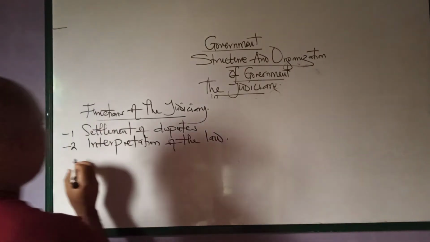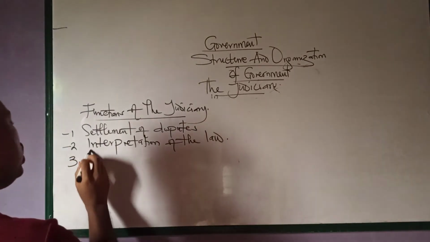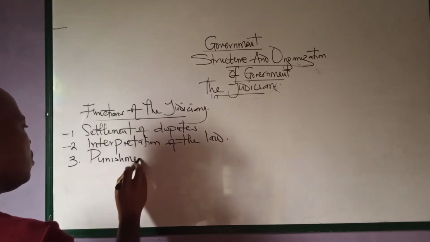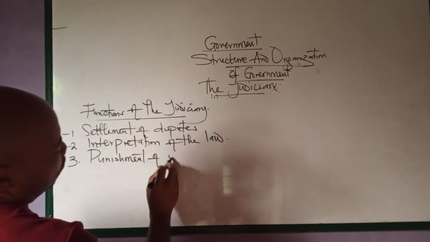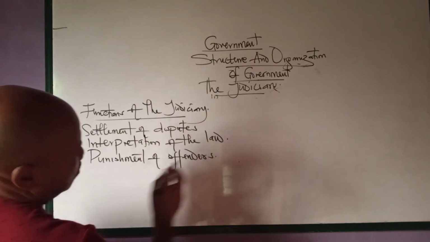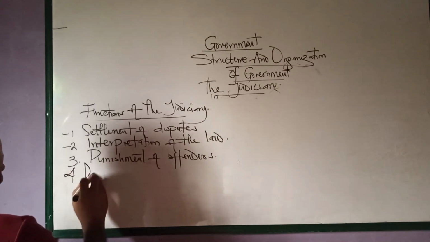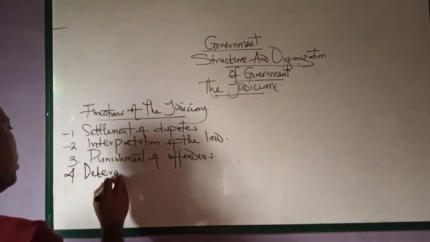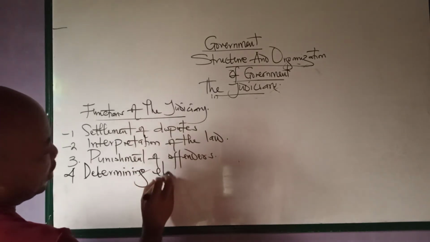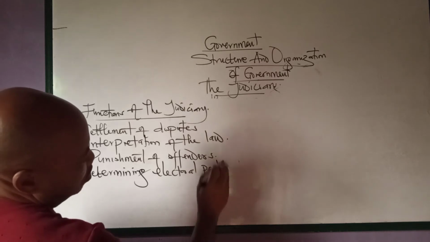Number three, punishment of offenders. Number four, determining electoral petitions.